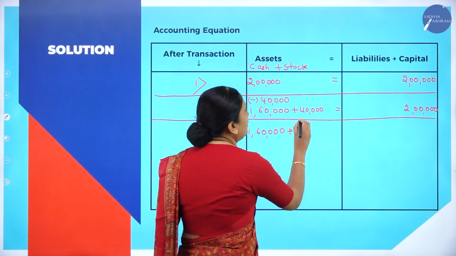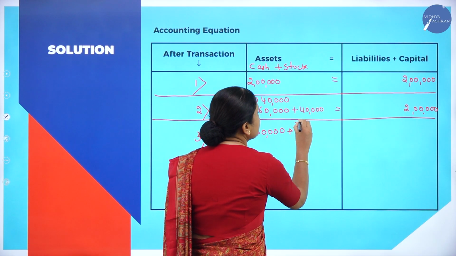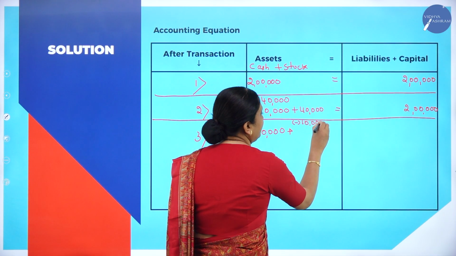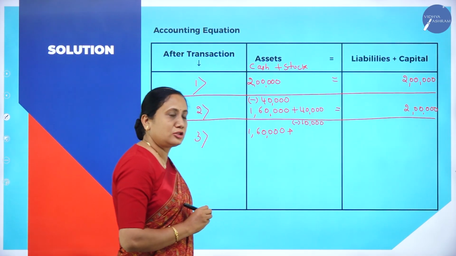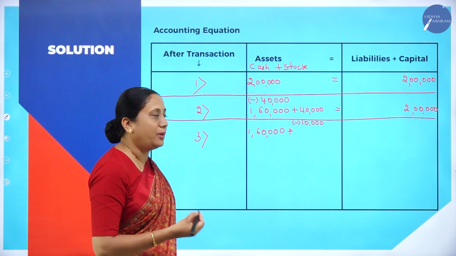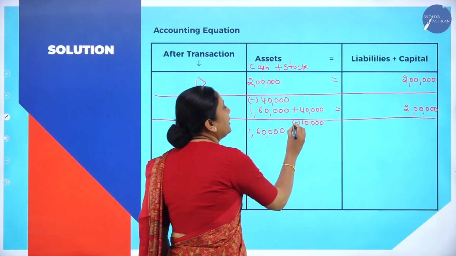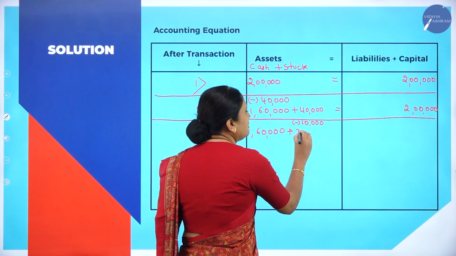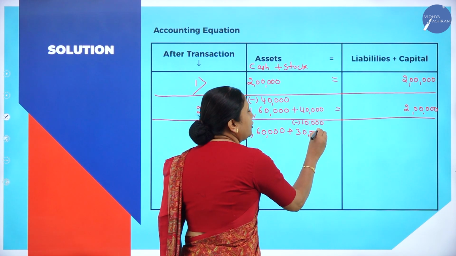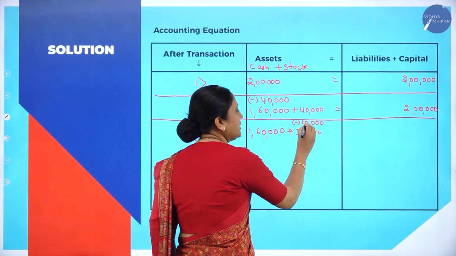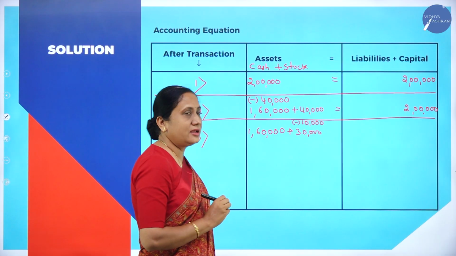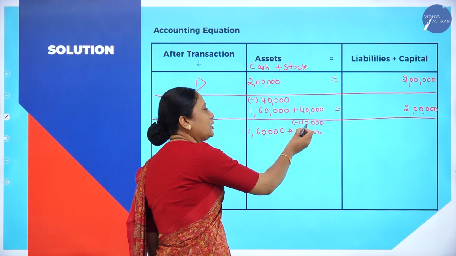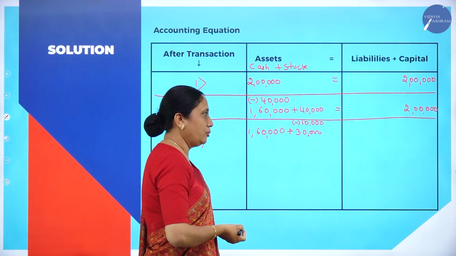Correct? So, available stock was how much? 40,000. Now, minus 10,000. Why? Because 10,000 worth of stock I am selling to Banu. So, now 40,000 minus 10,000 comes to 30,000. Earlier, the stock in the business was 40,000. 10,000 worth of stock has been sold to Banu.